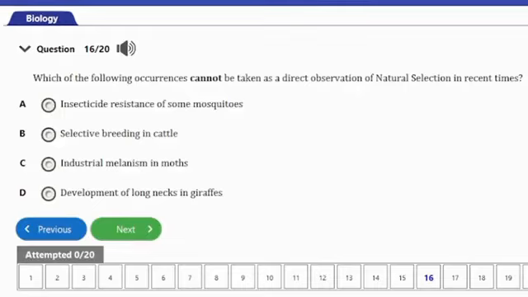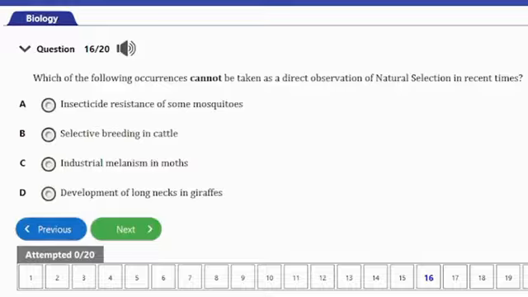Question number 16. It says, which of the following occurrences cannot be taken as a direct observation of natural selection in recent times? A. Insecticide resistance of some mosquitoes. B. Selective breeding in cattle. C. Industrial melanism in moths.